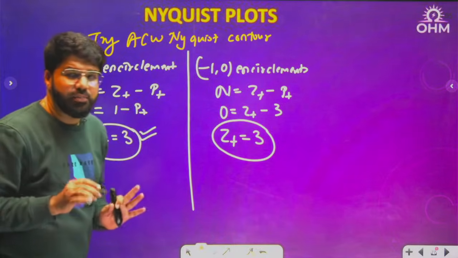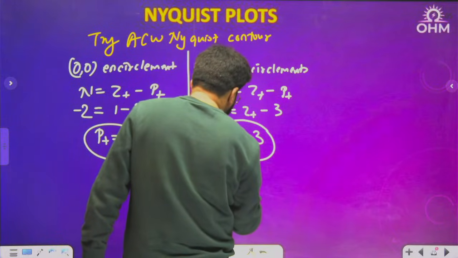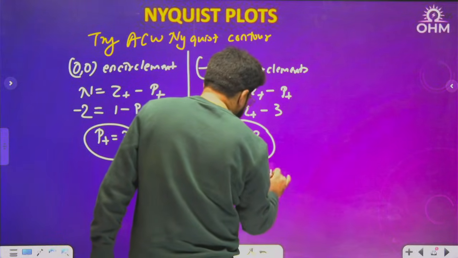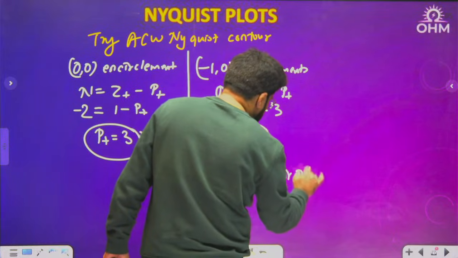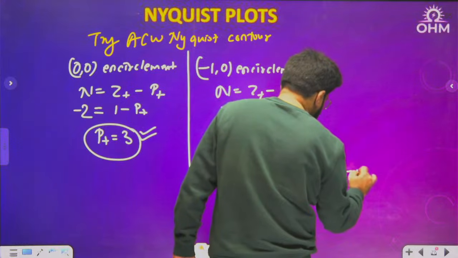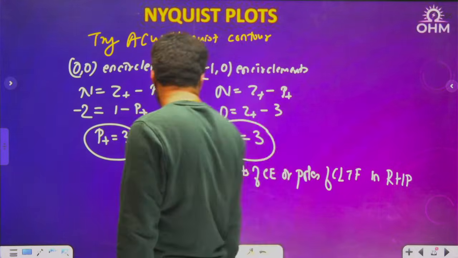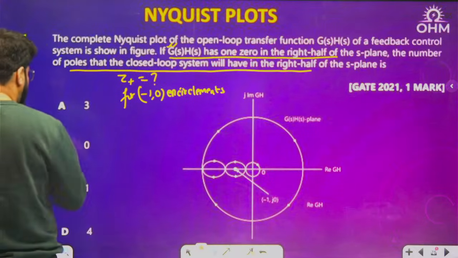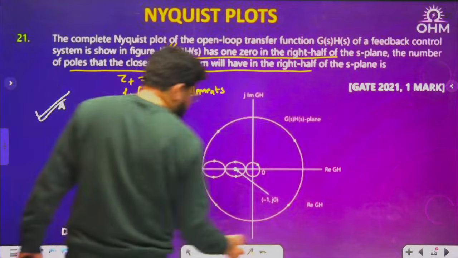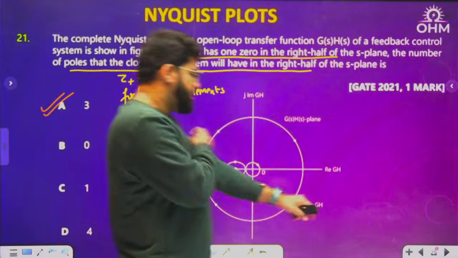For 0, 0 encirclement, Z plus is the roots of characteristic equation, also known as poles of closed loop transfer function, in RHP. Plus means RHP only. So what is the correct answer? Correct answer is option number A. This is a very good conceptual question. Correct answer is A here.